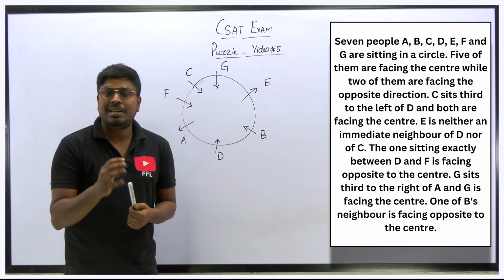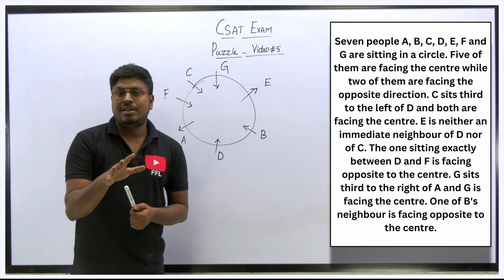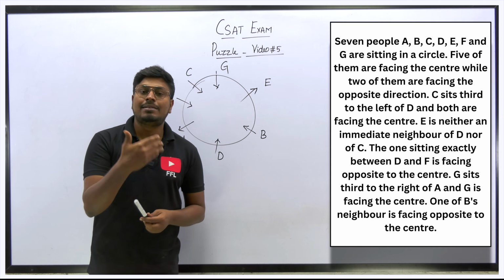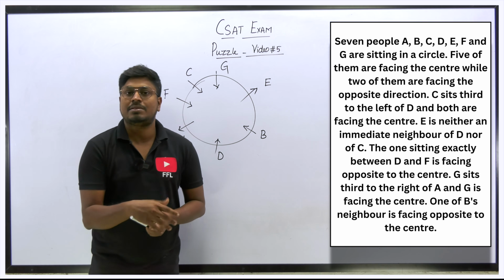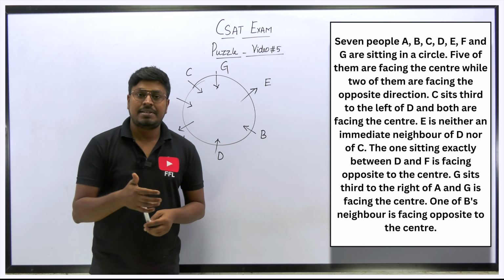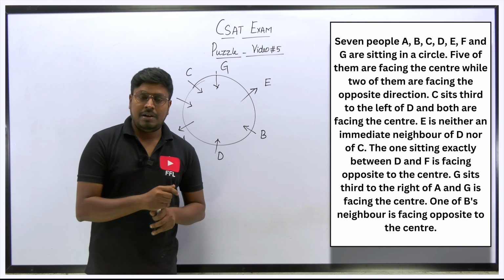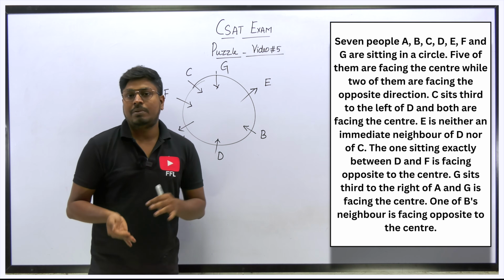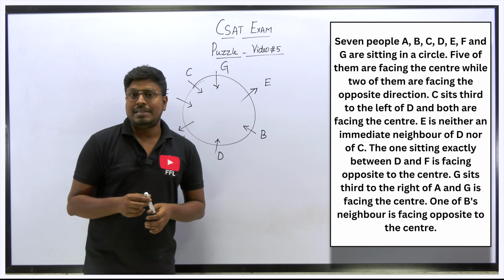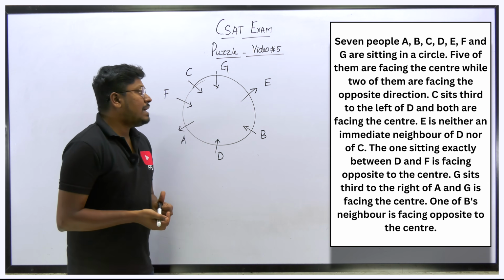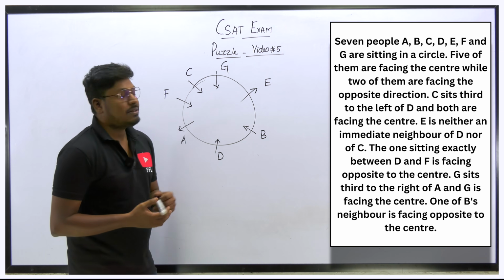So try to solve every day 5 puzzles and 5 simplifications and then data interpretations, because these are repeatedly asked. In every exam you can see these questions: direction, blood relation, time and work, and set theory 1 question. So when you have that pattern, daily try to solve one question. So definitely it is easy to crack the CSAT exam papers, right? So max papers. So this will be the answer for question number 7.